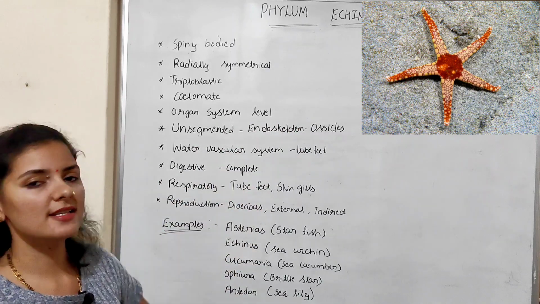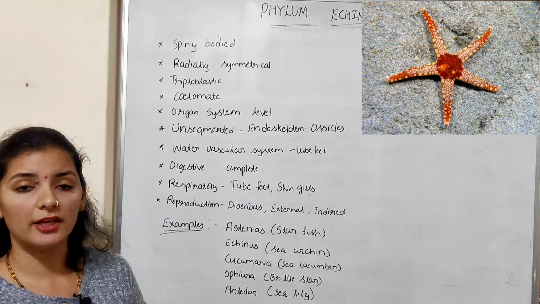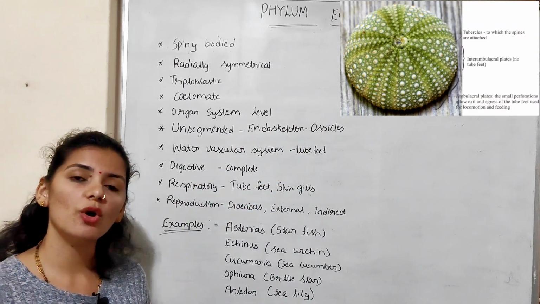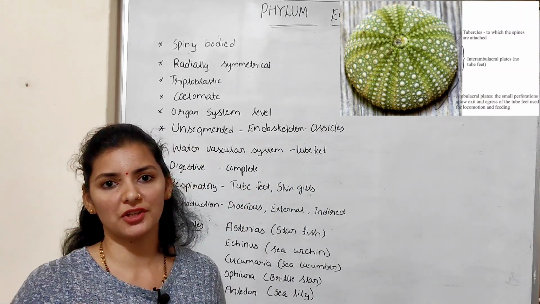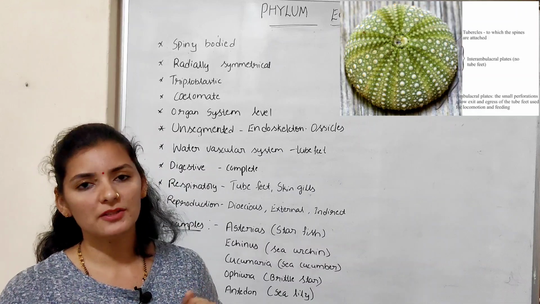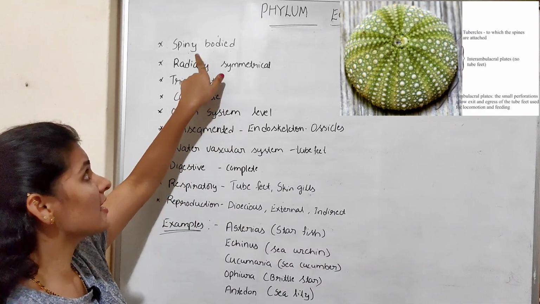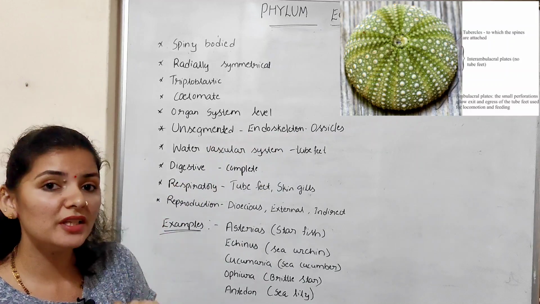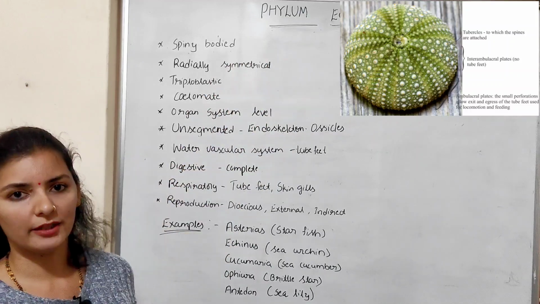This ossicle consists of numerous spine-like structures or tubercles, depending on the species. That's why they are called spiny-bodied organisms. So that is about the endoskeleton, which is a unique character of phylum Echinodermata.